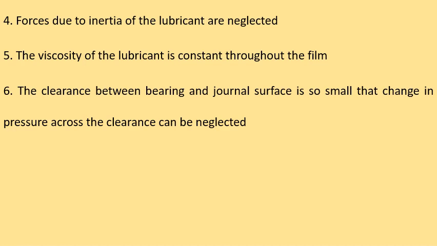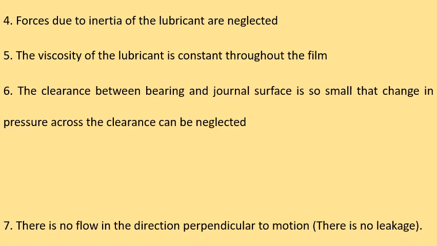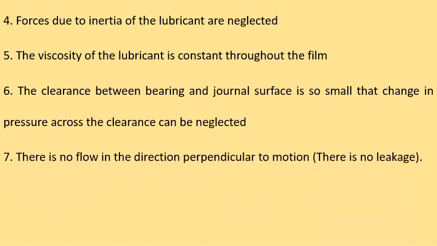The clearance between the bearing and the journal surface is so small that any change in pressure across that clearance can be neglected, and there is no flow in the direction perpendicular to the motion of the lubricant. That is, it is assumed that there is no leakage.